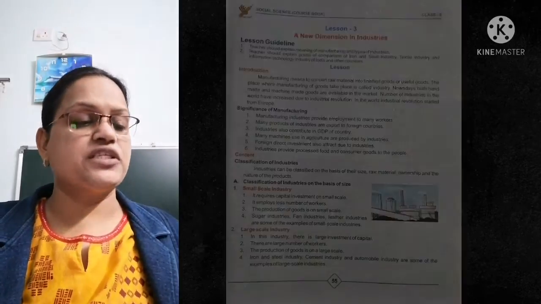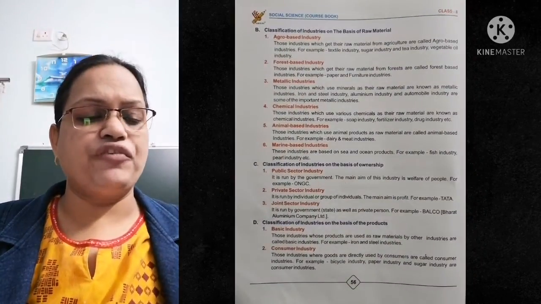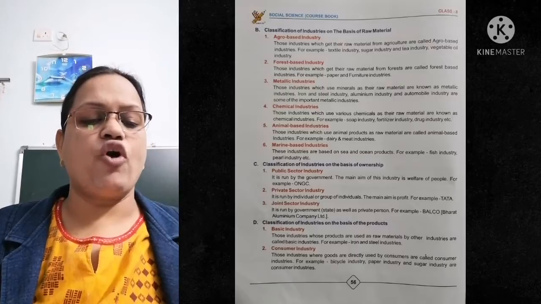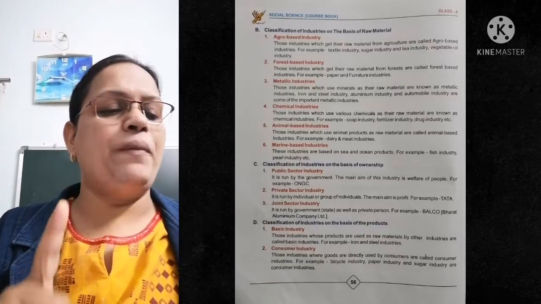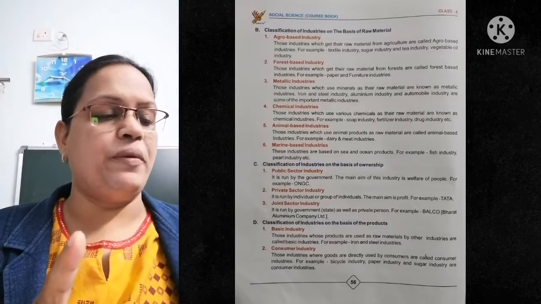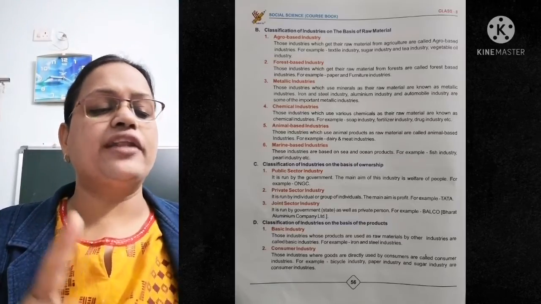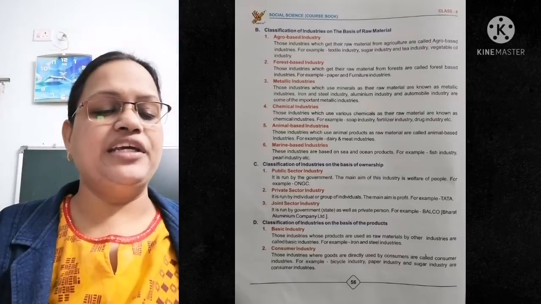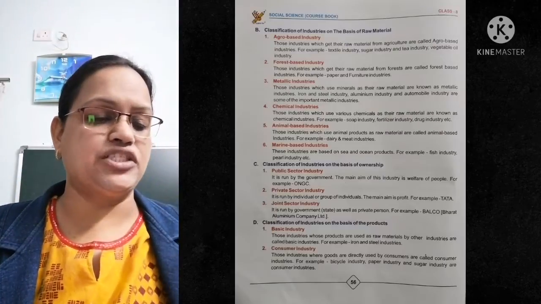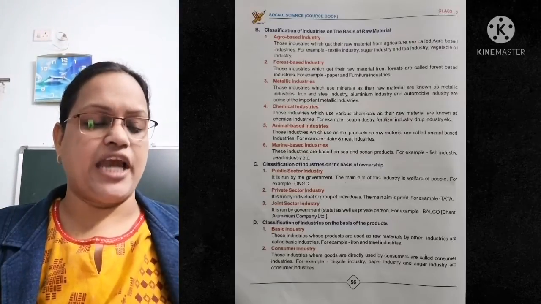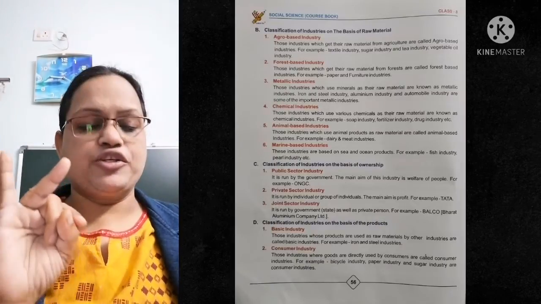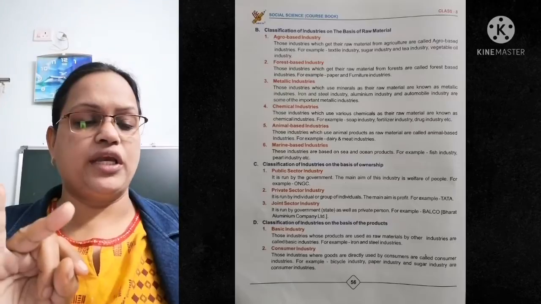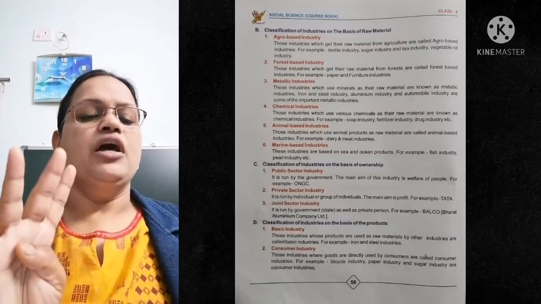Take page number 56. We have classification of industries on the basis of raw material. It is on page number 56. First is agro-based industry. You must know what is agro-based. Those industries which get their raw material from agriculture are called agro-based industries. For example, textile industries where clothes are made, sugar industries where sugar is made from sugarcane, and tea industries, vegetable